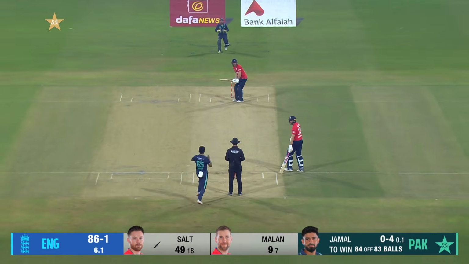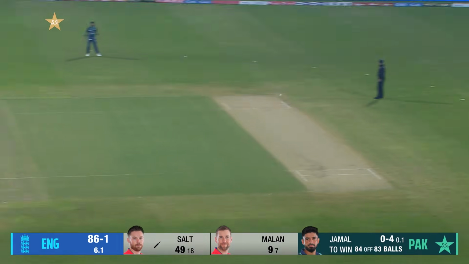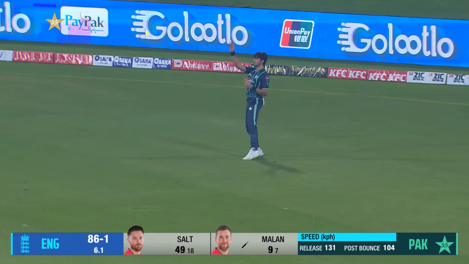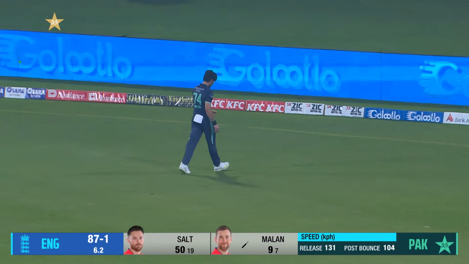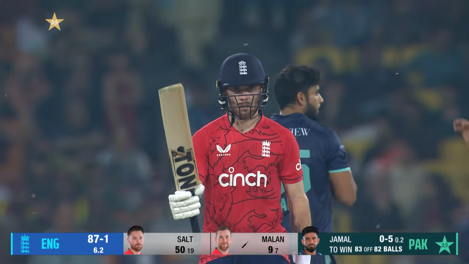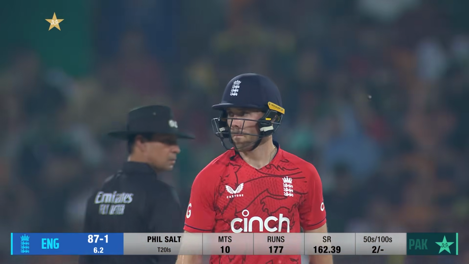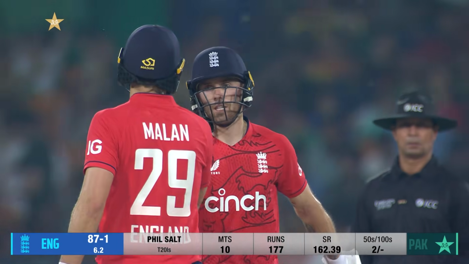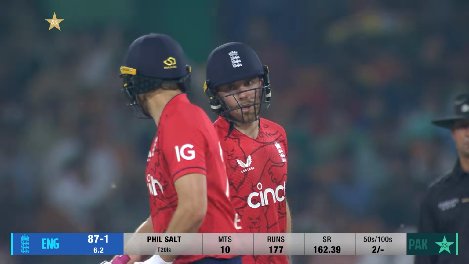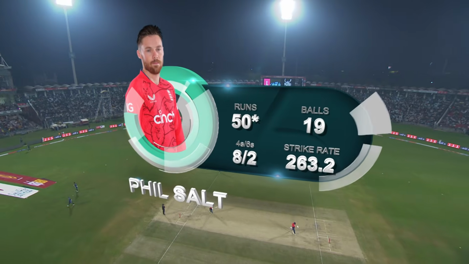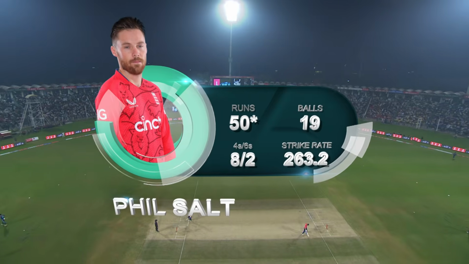49 off 18, Phil Salt. And that shot brings up his 50 off 19 deliveries. What an innings from Phil Salt this. England is cruising. A standing ovation from some. Crowd goes up as well, brings up the third fastest T20 50 for England, Salt. The strike rate is what's impressive, 263.